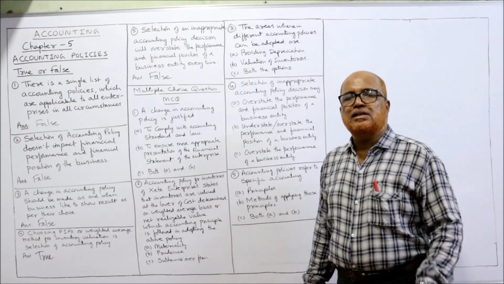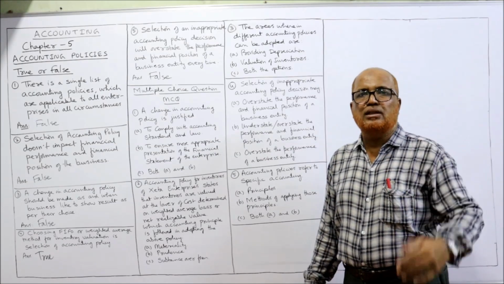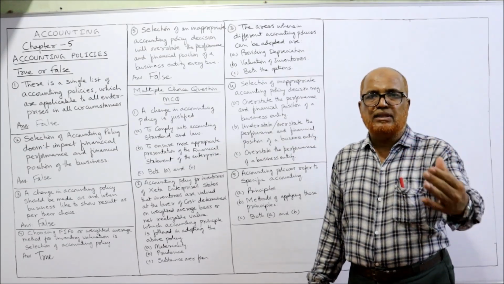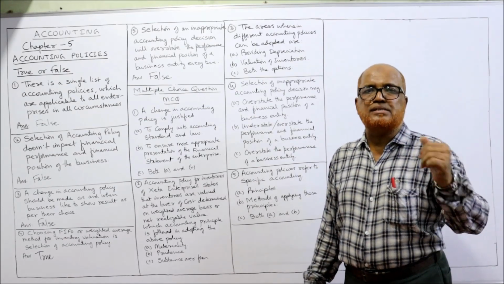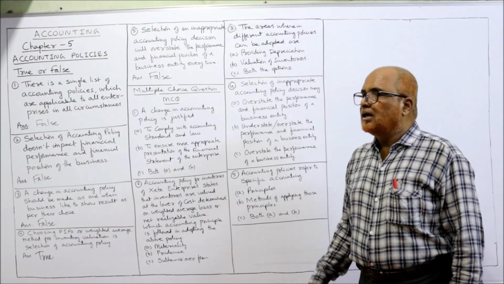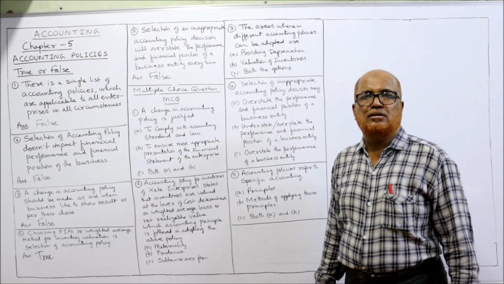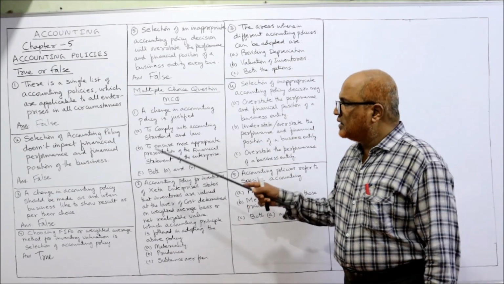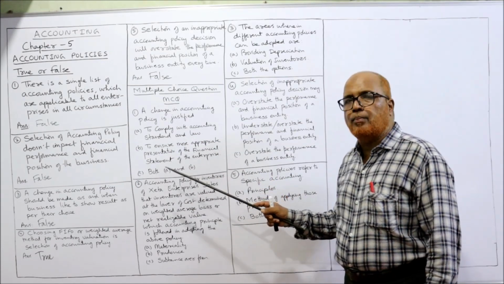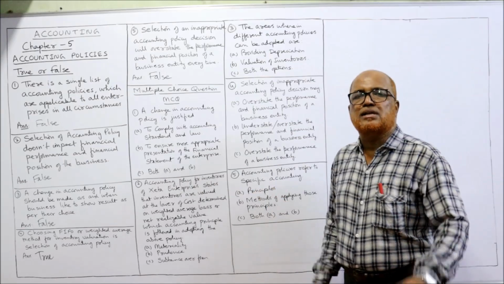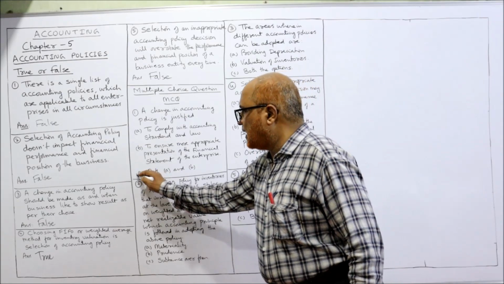That means accounting policy change is justified if according to the change in the law, or to comply with the accounting standard, or to ensure more appropriate presentation of financial statements. In these circumstances only, it is justified to change the accounting policy. Here all the 3 are given: to comply with the accounting standard, to comply with the law, to ensure more appropriate presentation. All these are the circumstances in which accounting policy can be changed. So answer is both A and B.